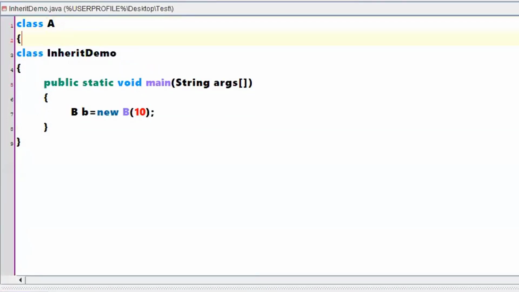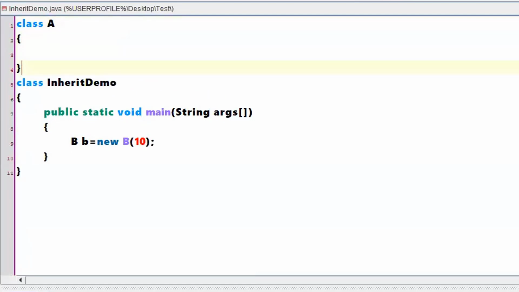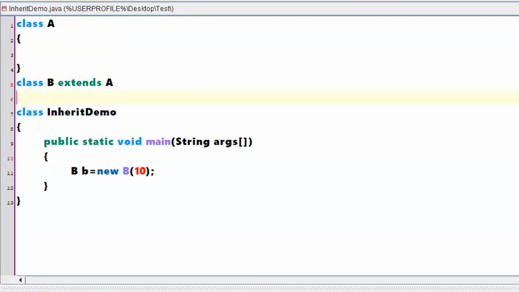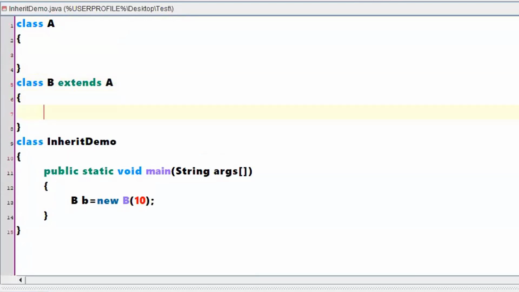Class A, class B extends A. Inherited, right? Okay, inherited. I didn't write anything over here, just wanted to keep things simple.